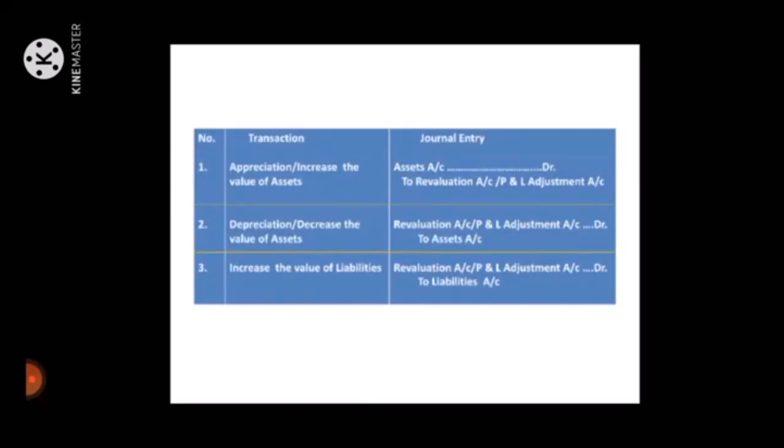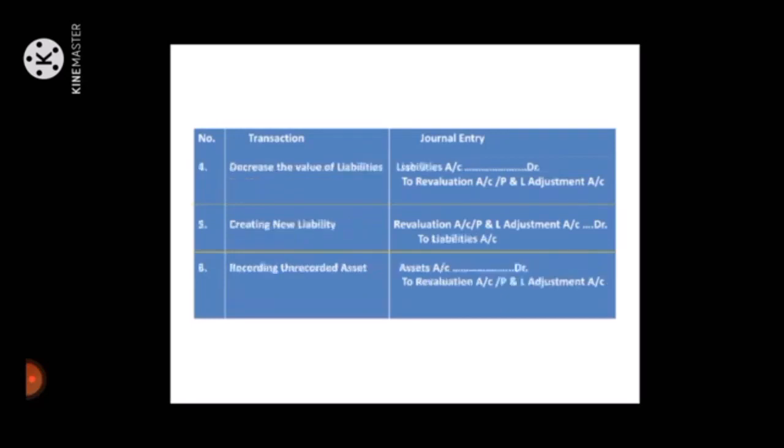Number 1, appreciation or increase in the value of assets: assets account debit to revaluation account or profit and loss adjustment account credit. Second, depreciation, that is, decrease in the value of assets: revaluation account or profit and loss adjustment account debit to assets account credit. Third, increase in the value of liabilities: revaluation account or profit and loss adjustment account debit to liabilities account credit. Number 4, decrease in the value of liabilities: liabilities account debit to revaluation account or profit and loss adjustment account credit.